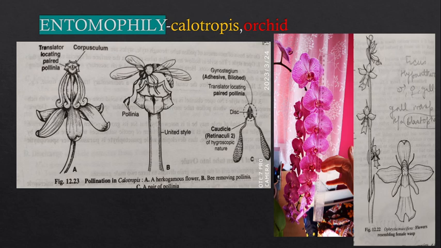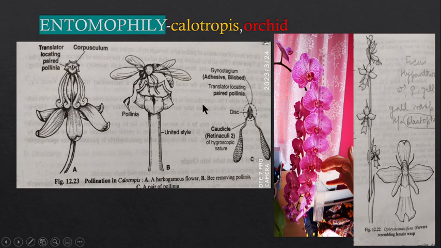Okay. Now in the case of entomophily, you can see this is the case of calotropis and orchid. In case of calotropis also the entomophily occurs. We have already discussed a point in the previous slide, that was hercogamy. As I told you, there was a barrier present.